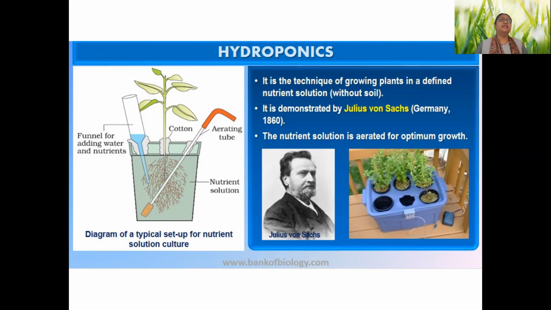Second thing is, you know that in soil another factor is there that is called aeration. Soil particles are having gaps in between them. So these gaps will make sure that root cells also get some air and they can survive. You can see that if there is too much water in the soil, the plants die.